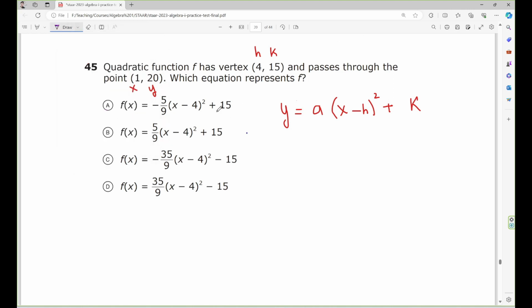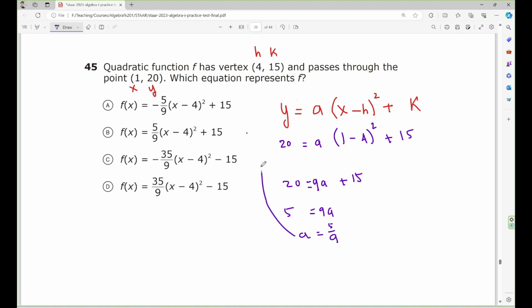Alright, y equals 20. So I have 20 equals a times (x minus h, which is 1 minus 4) squared plus k, which is 15. So 20 equals a times (1 minus 4), which is negative 3. Negative 3 squared is 9. So I just write 9a plus 15. Now I subtract 15 from both sides. So I have 5 equals 9a. I divide both sides by 9, so a equals 5 over 9.